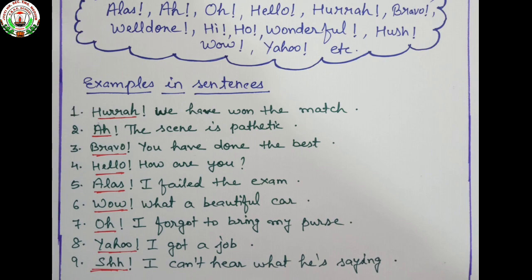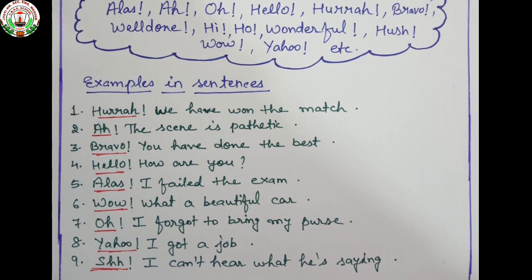Yahoo, I got a job. Shh, I can't hear what he is saying. So, in these sentences, we see the emotion of joy, sorrow, excitement, wonder, surprise, pain, sadness, happiness, and so on.